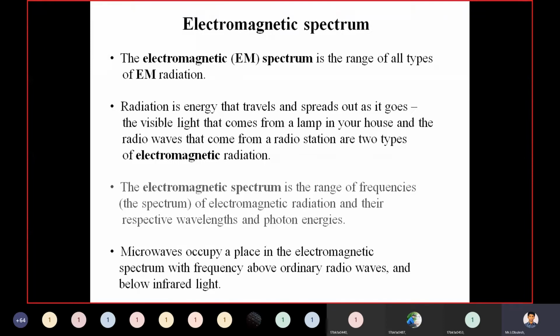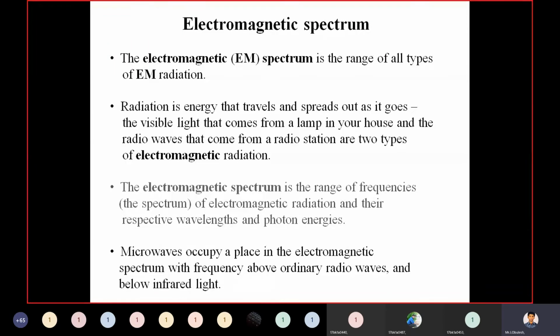What is radiation? Radiation is energy that travels and spreads out as it goes. The visible light that comes from a lamp in your house and the radio waves that come from a radio station are two types of electromagnetic radiation.